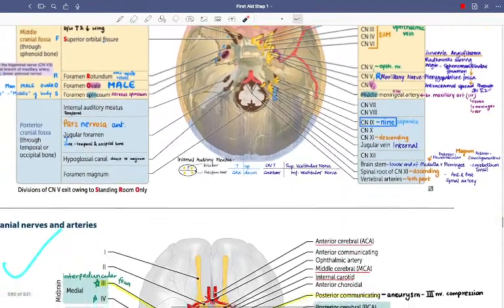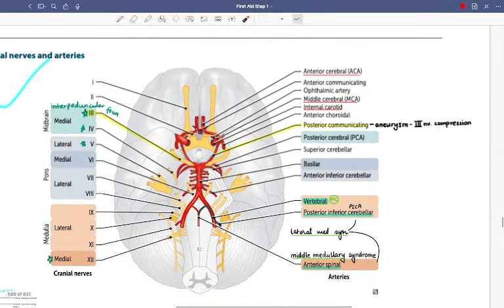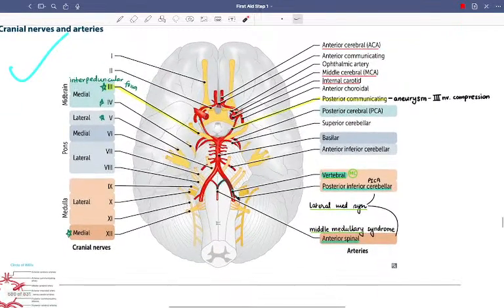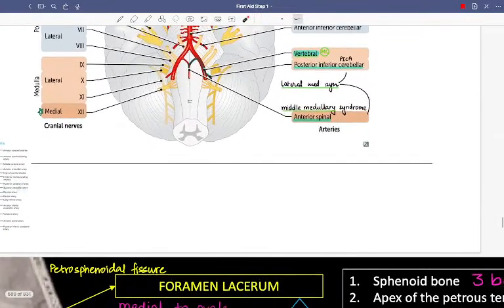Okay, so an aneurysm of the posterior communicating artery is very close to the third nerve. The third nerve lies between the PCA and the superior cerebellar artery, and above it you have the posterior communicating artery. So if any kind of aneurysm happens, it will directly compress the third nerve. So you'll get third nerve symptoms in case of an aneurysm of the posterior communicating artery.